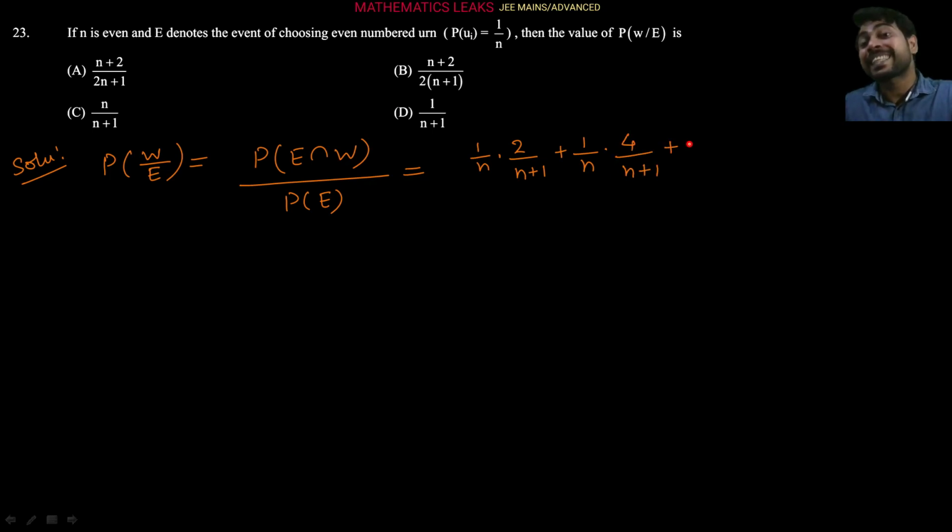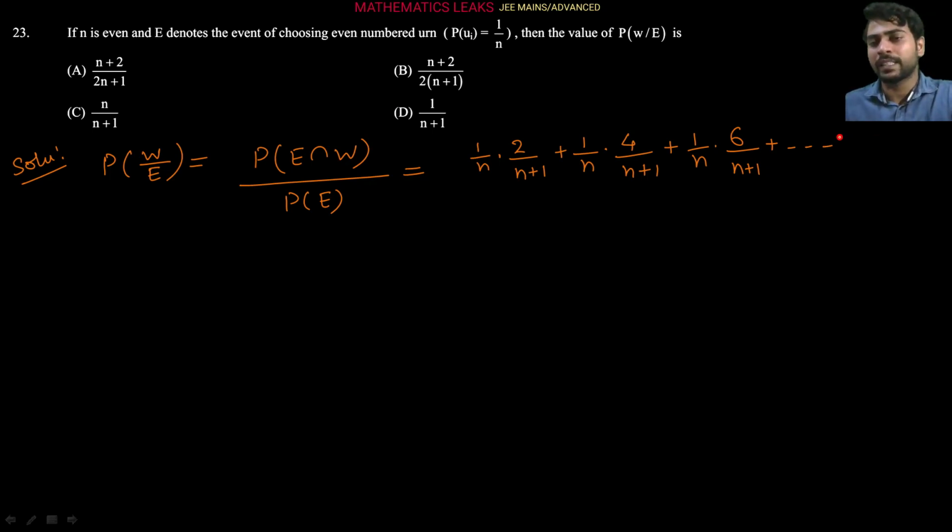Similarly, the sixth urn selection probability is again 1 by n. Any urn selection probability is 1 by n, it is given. And then from the sixth urn, what is the probability of getting a white ball? 6 upon n plus 1, right? Plus dot dot dot. It will keep on going like this.